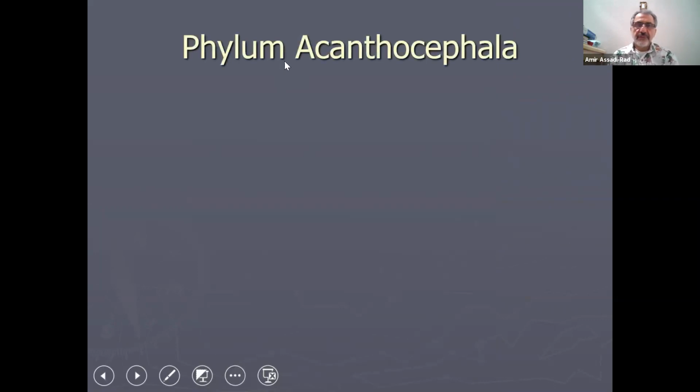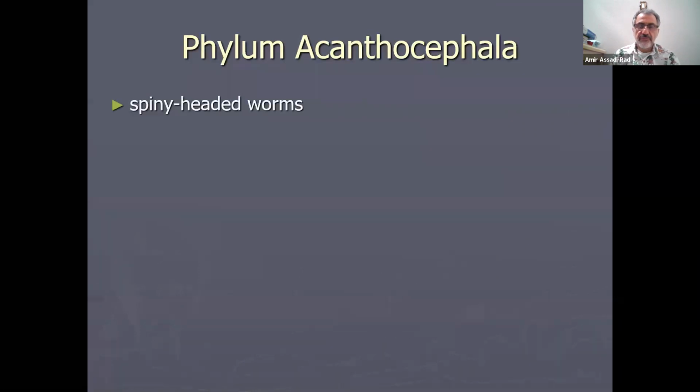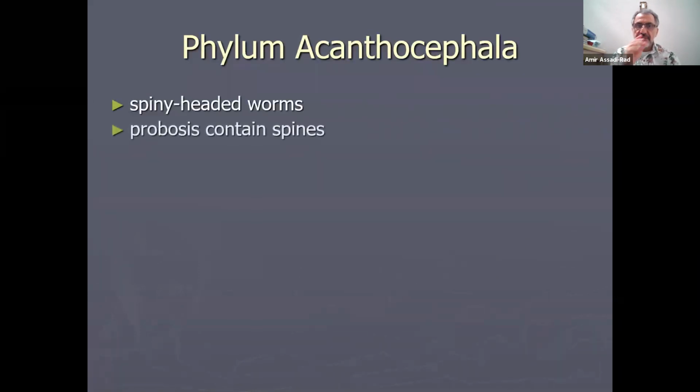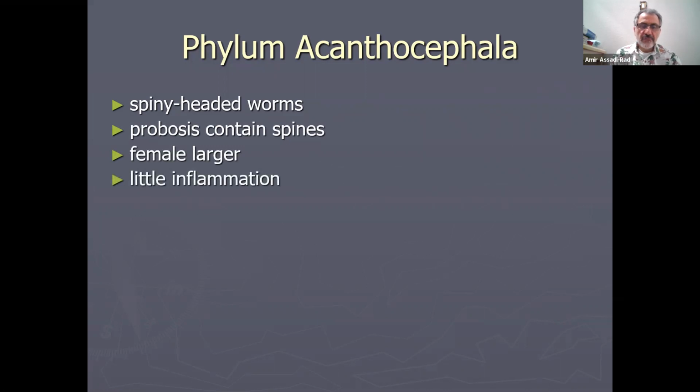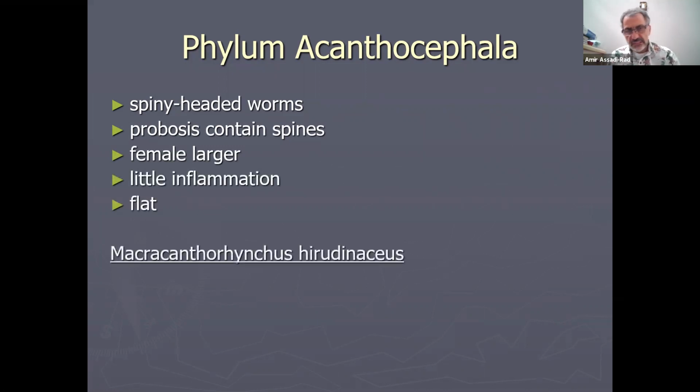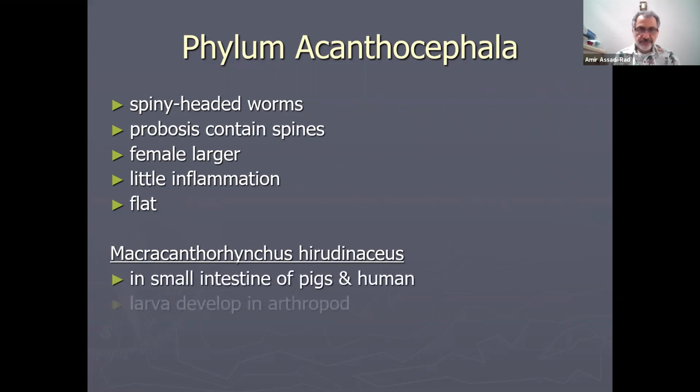The next phylum is phylum Acanthocephala, spiny-headed worms. The common name for this phylum is spiny-headed worms. They have a proboscis that contains spines. You will see a picture. Females are larger than males. They cause a little inflammation, and they are flat. And the name of the organism is probably the longest name that you have to memorize for this class: Macracanthorhynchus hirudinaceus. They are found in the small intestine of pigs and humans.